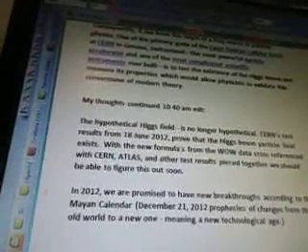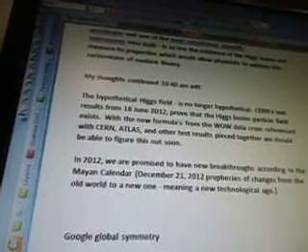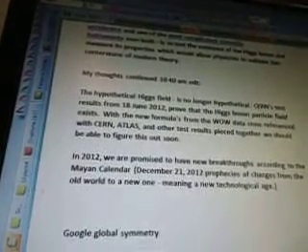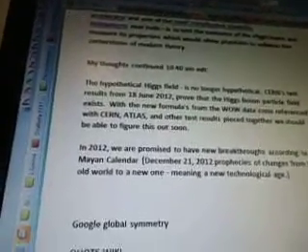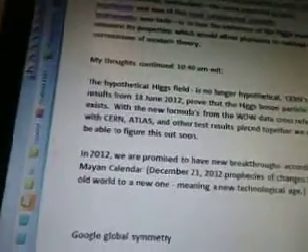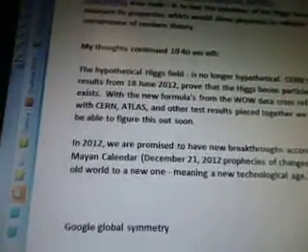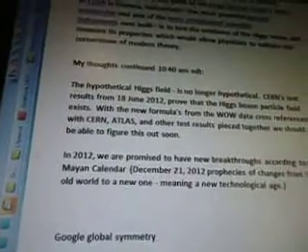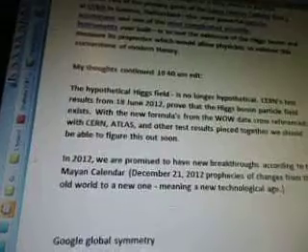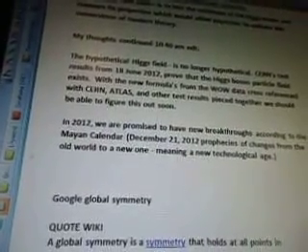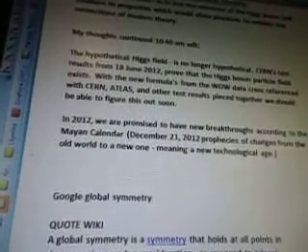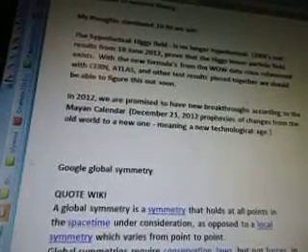My thoughts are continued. The hypothetical Higgs field is no longer hypothetical. CERN's test results from the 18th June 2012 prove that the Higgs boson particle field exists. With the new formulas from the WOW data cross-referenced with CERN ATLAS and other test results pieced together, we should be able to figure this out soon. In 2012, we were promised to have new breakthroughs according to the Mayan Calendar, December 21st, 2012, prophecies of changes from the old world to a new one, meaning a new technological age.